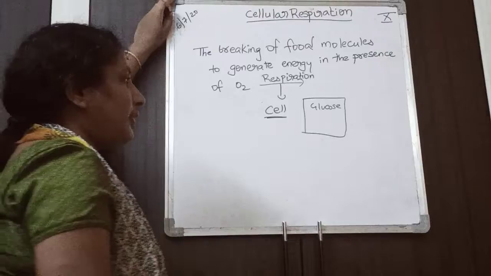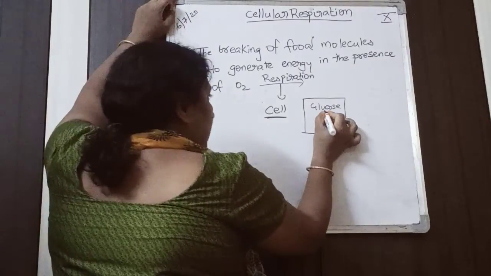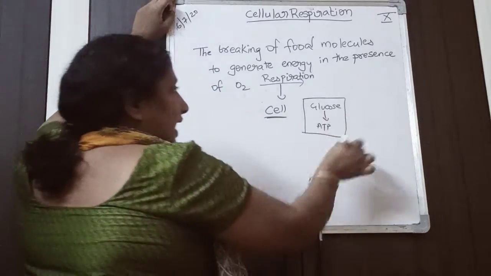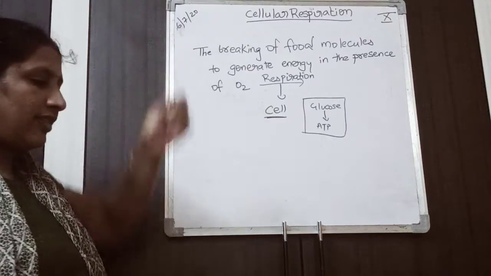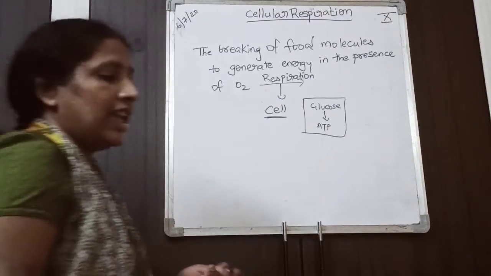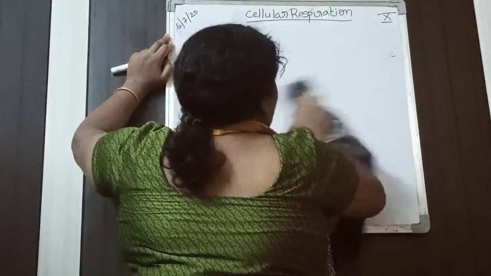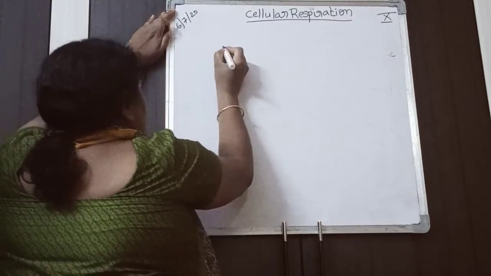So after absorption, glucose is present inside the cell. Now from this glucose, ATP is released. As it is occurring inside the cell, this is called cellular respiration. Clear?